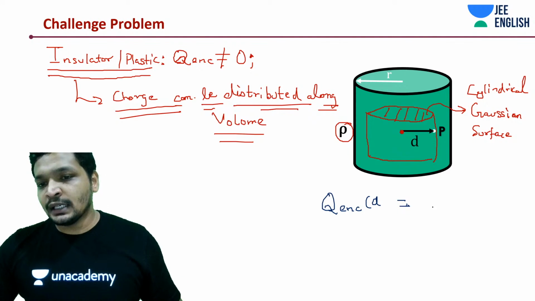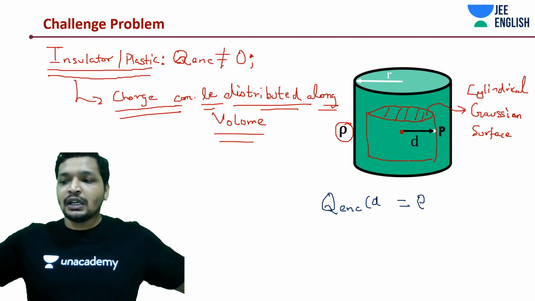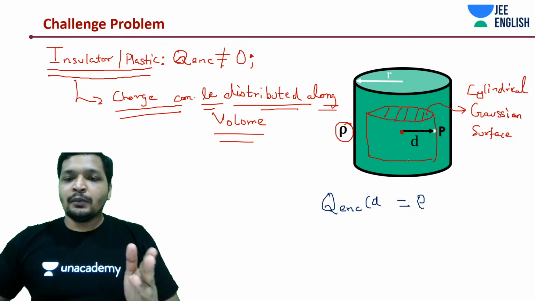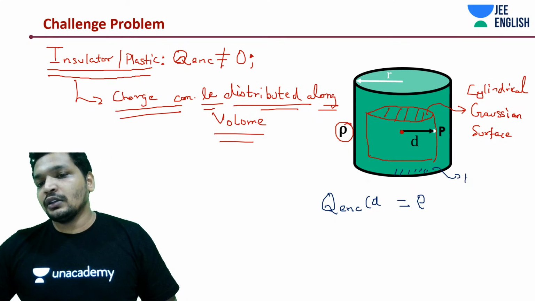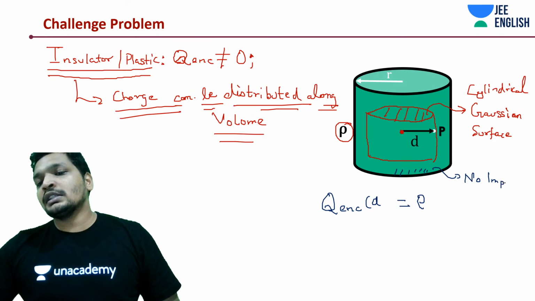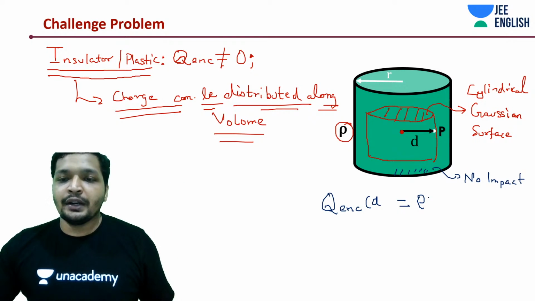We are worried about cylinder d because the charge is lying within it only. We are not concerned about the charge outside; it doesn't create any impact. We are only concerned about the charge inside this Gaussian cylinder in red color.